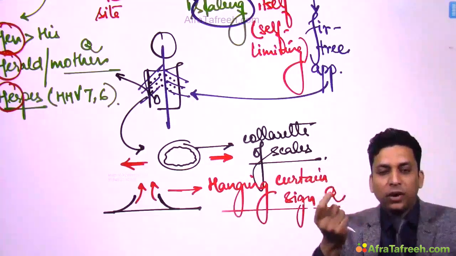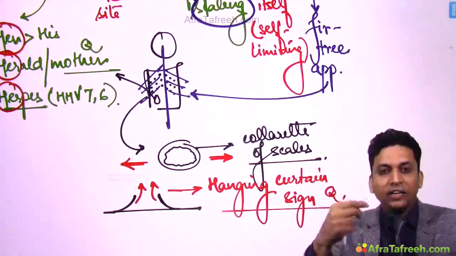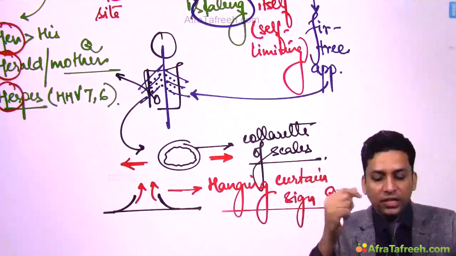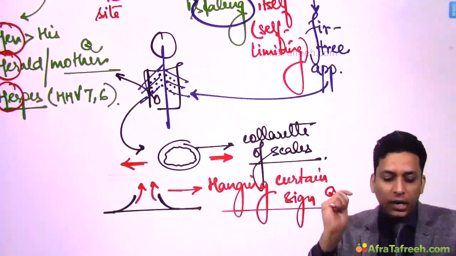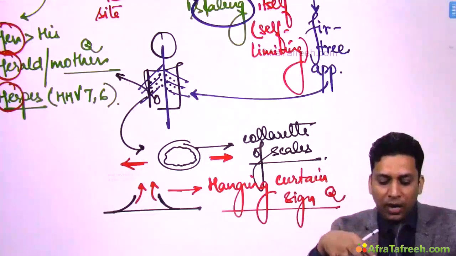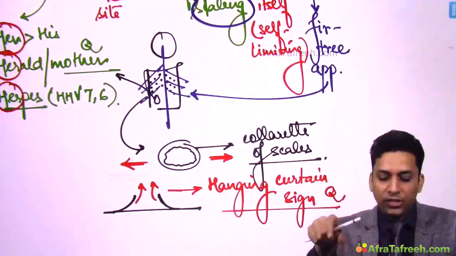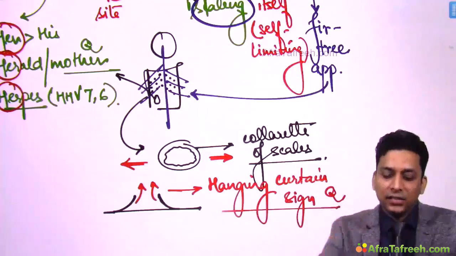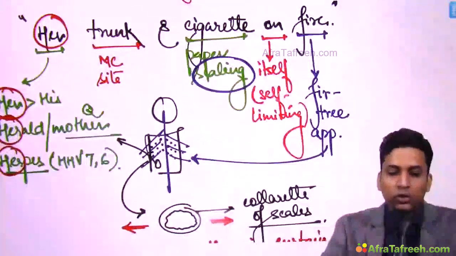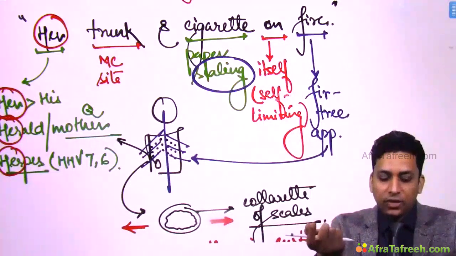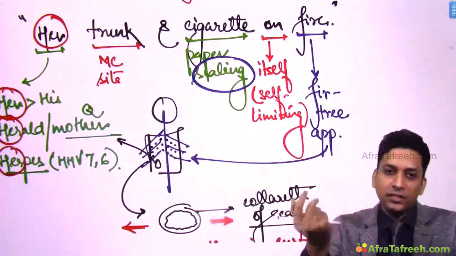Because this is a self-limiting condition, no specific treatment is required, only counseling is required. You simply need to tell the patient and give reassurance that don't worry, it will gradually heal within few weeks. Generally it takes 4 to 6 weeks to completely heal. Okay, so these are the points which you need to remember. I have given you this mnemonic, and with the help of this mnemonic you can remember almost all the points except for this sign, that is hanging curtain sign. So if you want to remember this also with the help of mnemonic, you can keep one more thing on fire, and that can be curtains. Okay, so not only her trunk and cigarette, her curtains are also on fire.